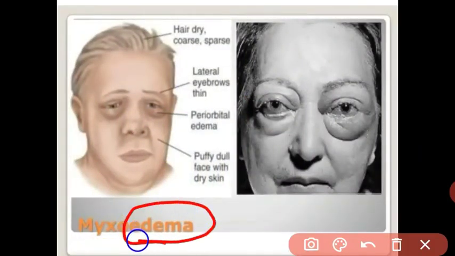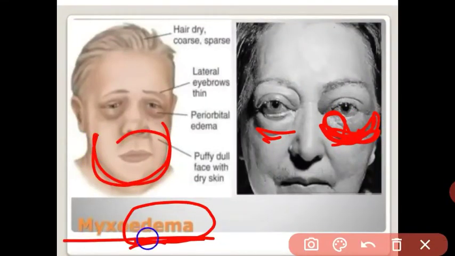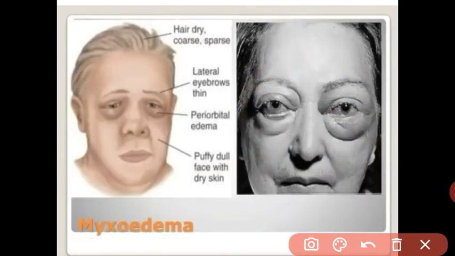Edema means what? The water level is increased in our body. This condition is edema, meaning swelling. See, this is the swelling, meaning water is contained below the neck region, in the face. In myxedema, the person looks like that. Means what happened? The water is retained in our body, under the skin.